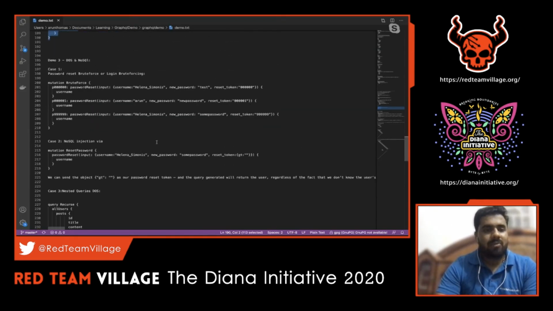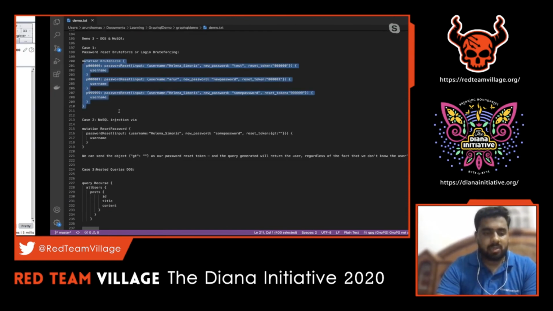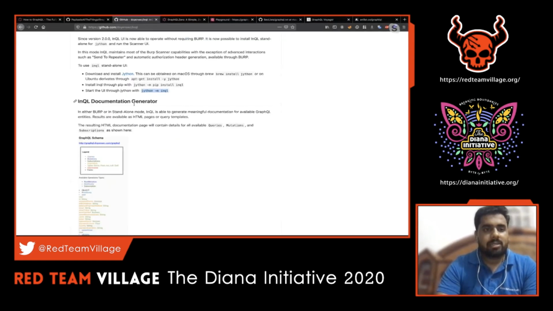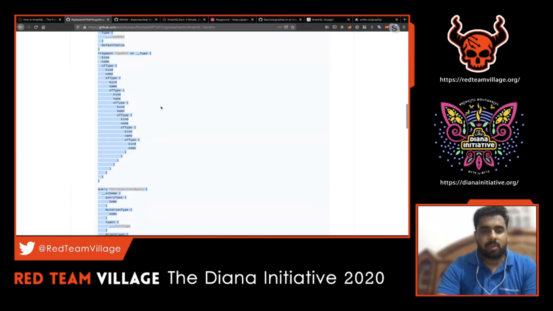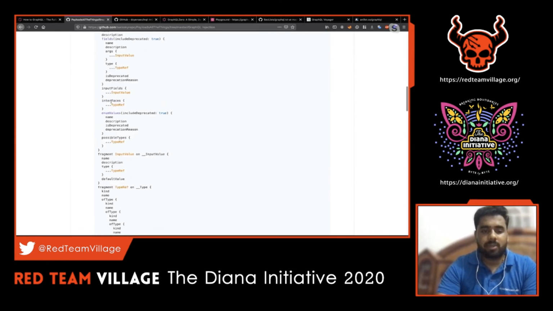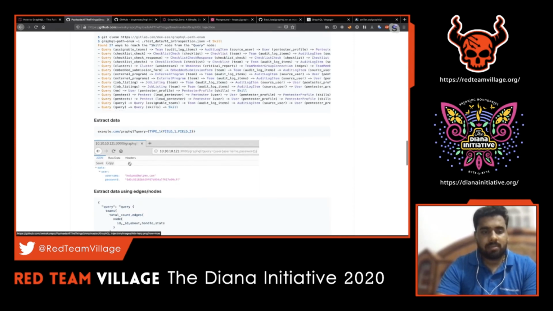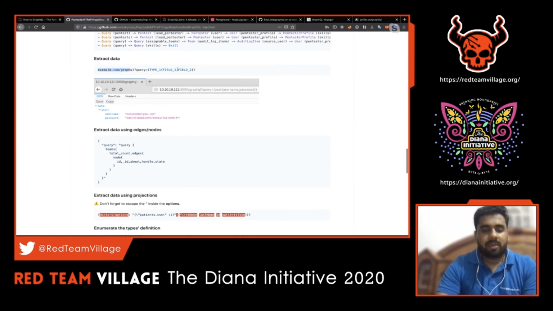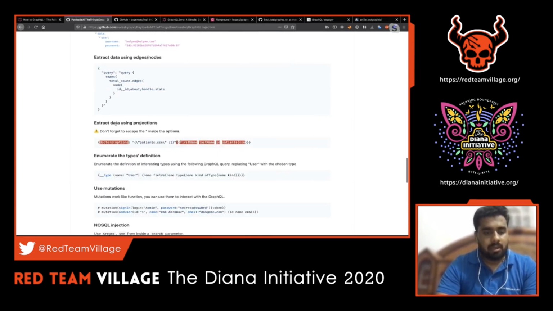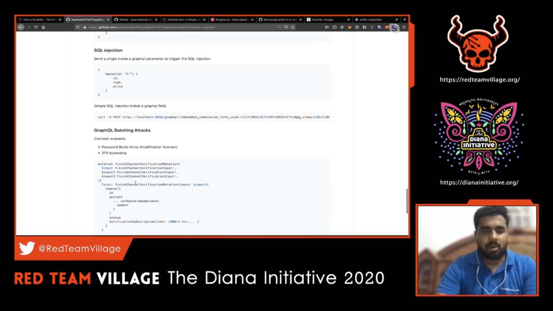And the same way, we can go ahead and try a lot of DoS attacks. The initial resource which I've shared contains a lot of information on what sort of attacks are possible in GraphQL. For example, we have seen introspection from this payload, all the things, in the GitHub repo. For example, we can extract particular information from the target schema. The same way we can run mutations. There is some NoSQL injection we can perform, or SQL injection. There are a lot of batching attacks.